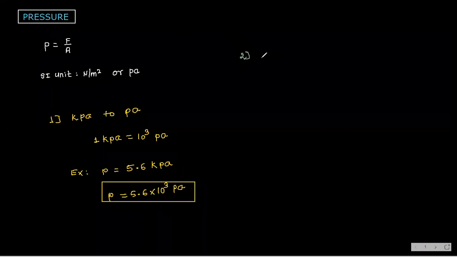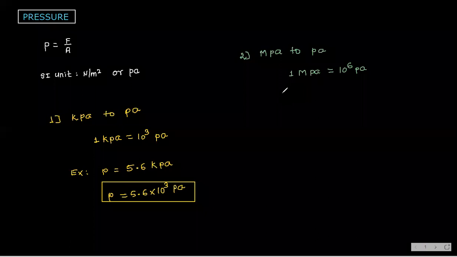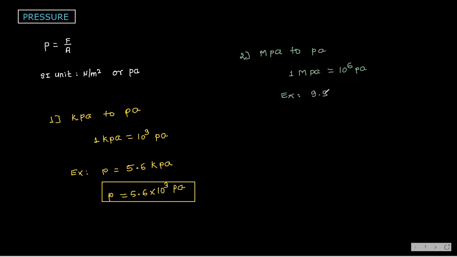Next, another conversion: megapascal to Pascal. So 1 megapascal is equal to how much? 10 power 6 Pascal. Mega means always 10 power 6. And one small example: 9.8 megapascal is equal to 9.8 into 10 to the power 6 Pascal.